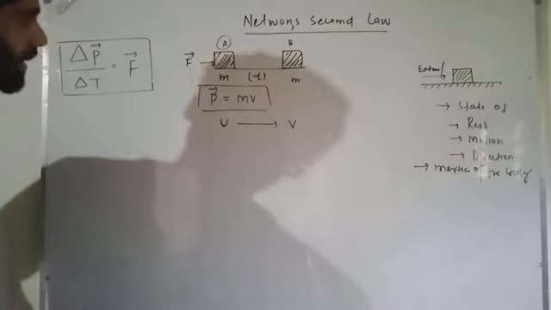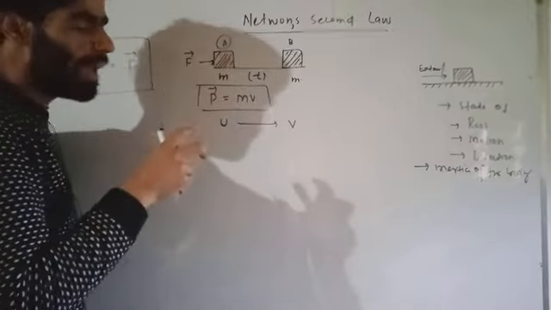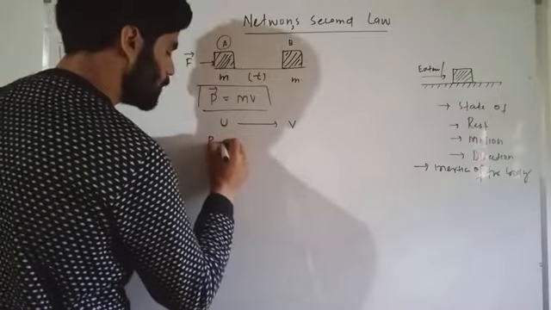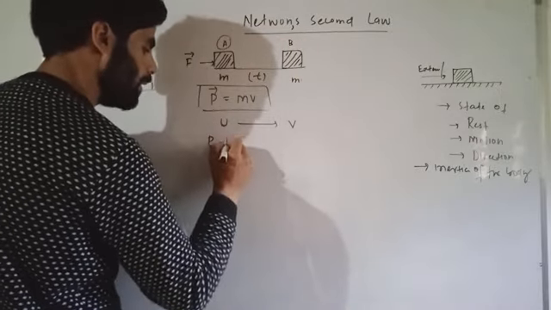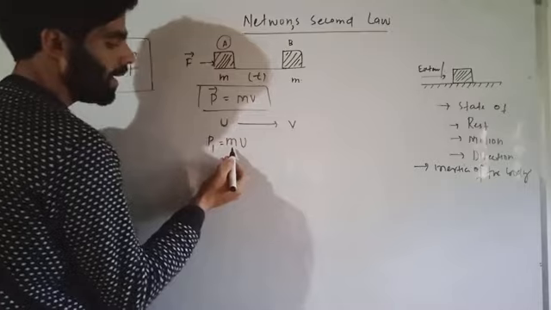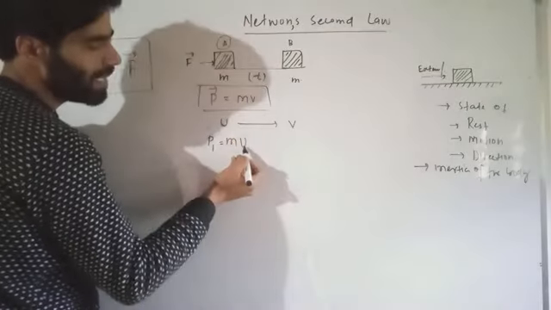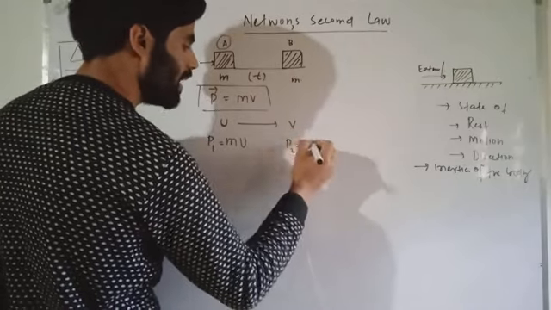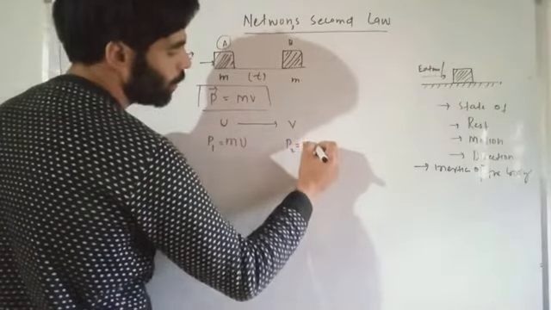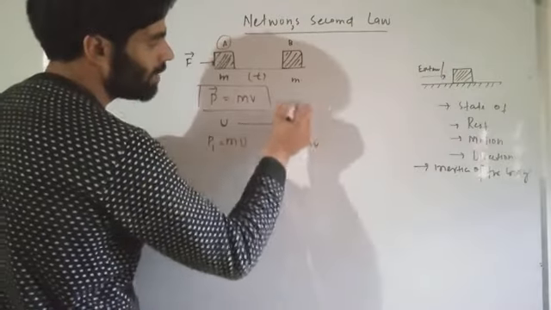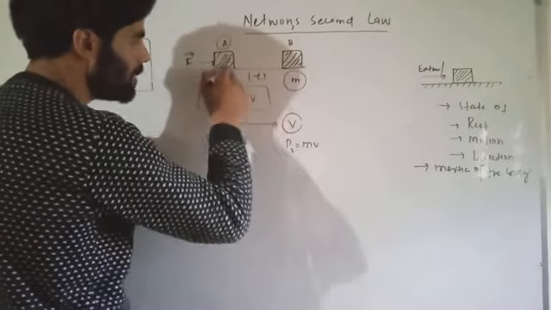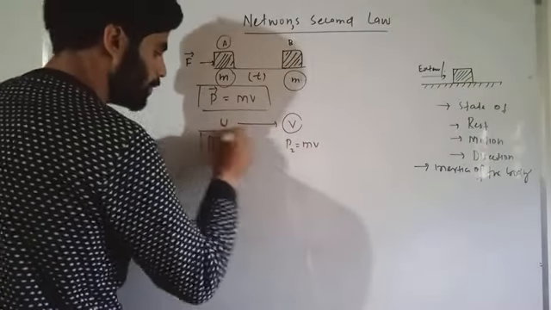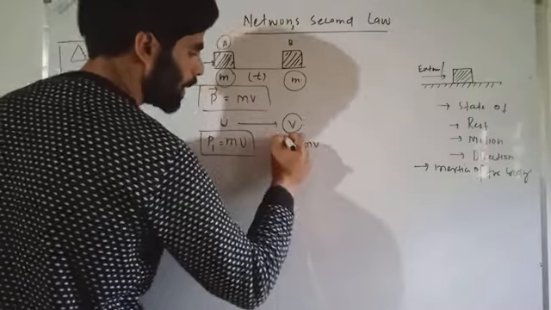So the momentum of the body at point A is P1, which is m into u, where m is the mass of the body and u is the initial velocity. At point B, P2 is m into v, where v is the final velocity of the body. The mass does not change; m is constant. This is the momentum of the body at point A and this is the momentum at point B.